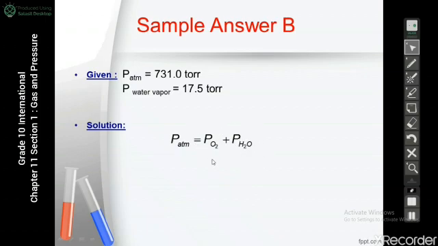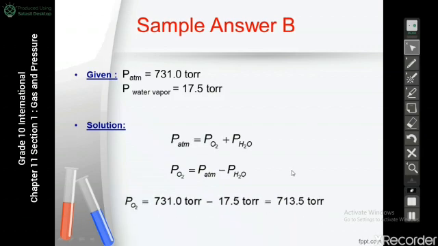And he asked about the pressure of the gas. So the pressure of the gas will equal the atmospheric pressure minus the vapor pressure, like this. 731 torr minus 17.5 torr, and it will equal 713.5 torr.